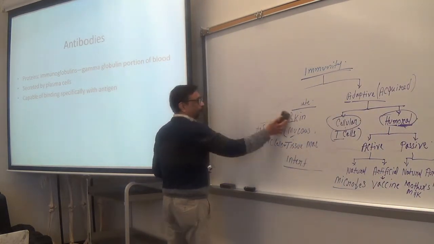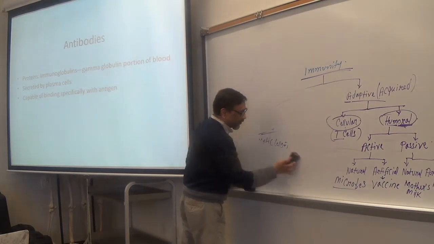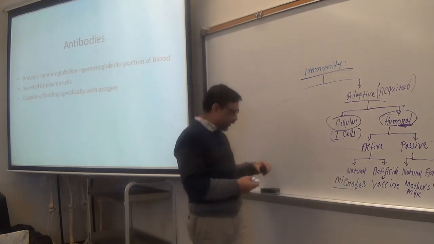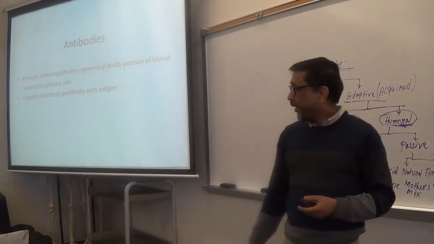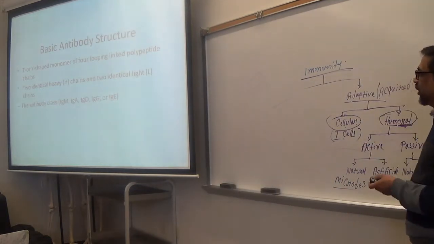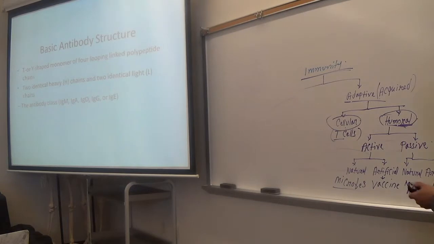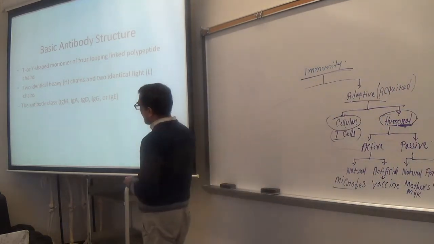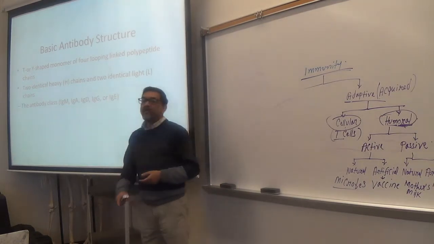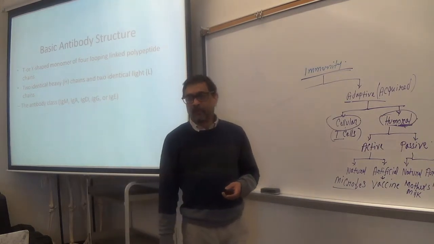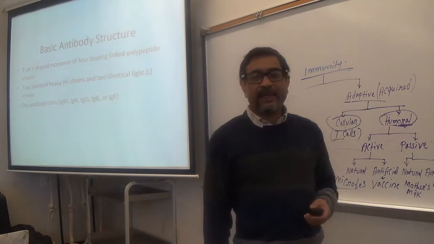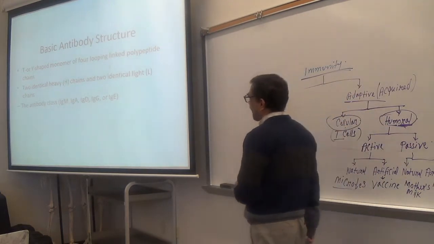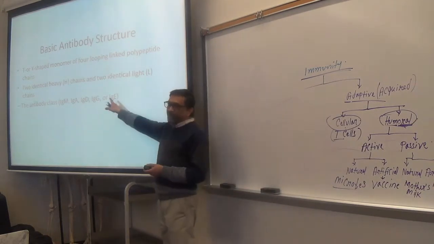Immunoglobulins could be many different types. Five types are very common or more abundant: immunoglobulin A, E, G, D, M. So these are the more common immunoglobulins. Ig means immunoglobulin.